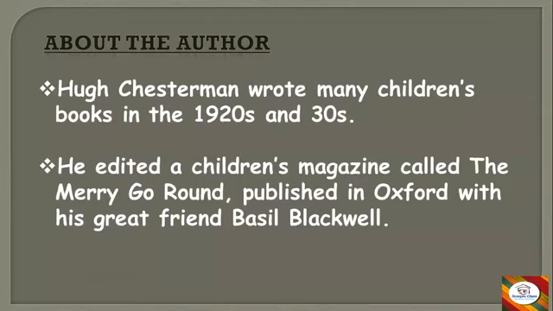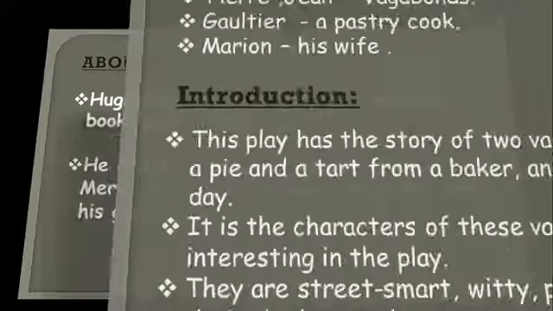So the author is Hugh Chesterman, and he wrote many children's books in the 1920s and 30s. And he edited a children's magazine called The Merry-Go-Round, which was published in Oxford with his great friend Basil Blackwell. So only little information about the author is given. Now let us move towards our summary.